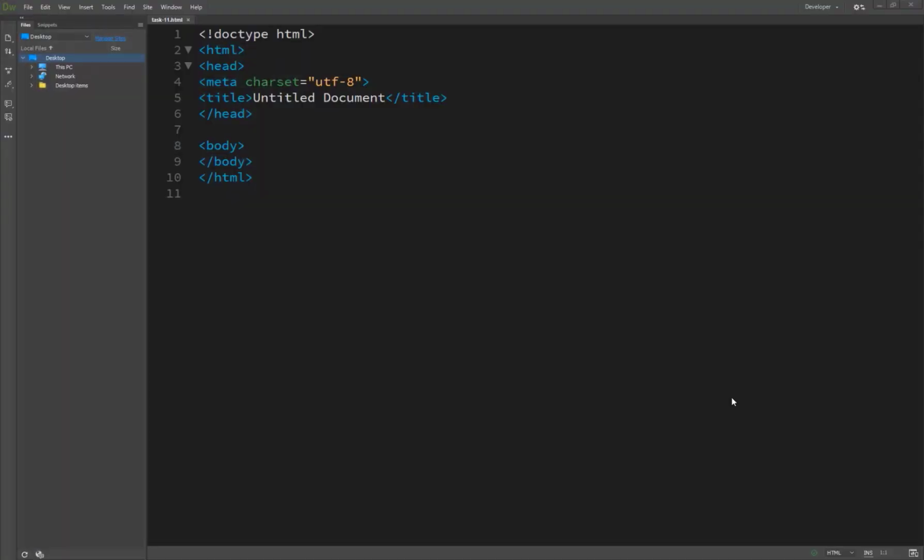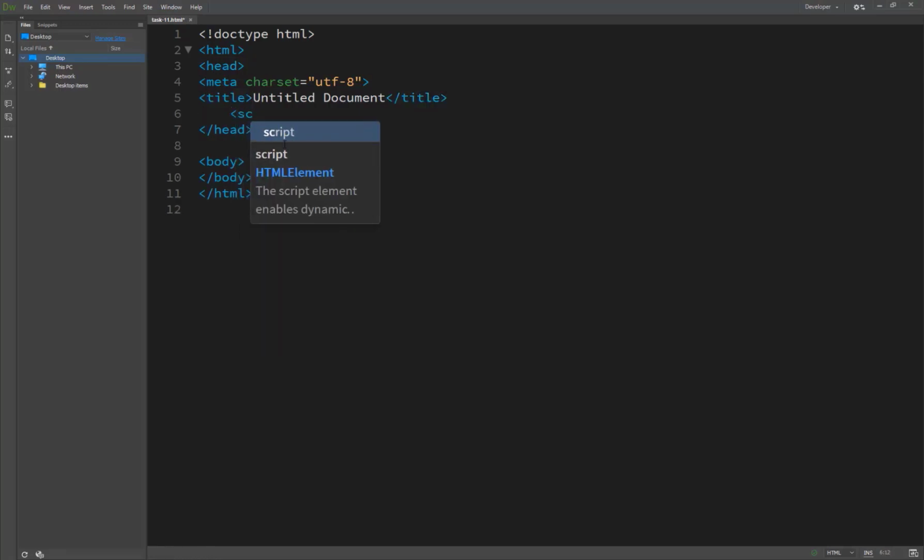So here we start our task number 11, outputting a variable. And a variable, as I already told you before in the previous lectures, is like a container that holds values for some time. So you can use them wherever you would normally use the same values in your web pages. And a perfect example of a variable is a text string. So here we start, and let's see our results here.